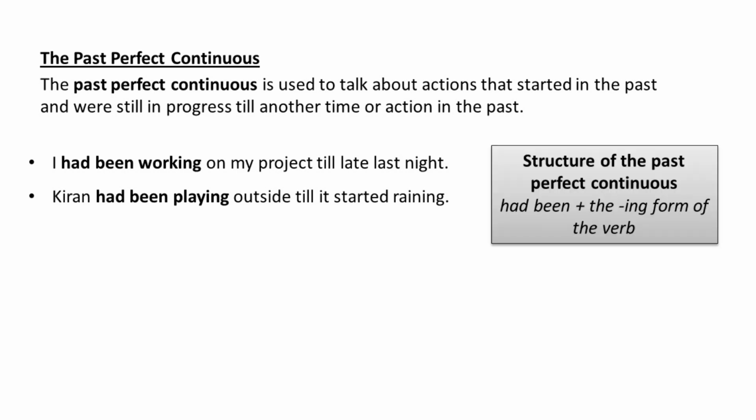Let us look at the structure of the past perfect continuous. Had been plus the ing form of the verb. Look at the first example. I had been working. Had been plus ing form of work, that is working.